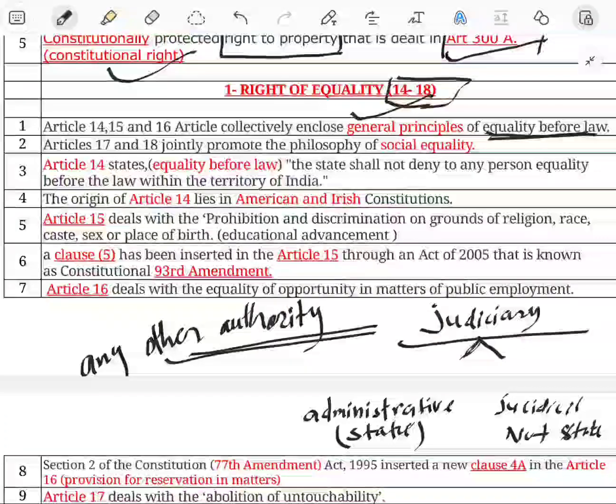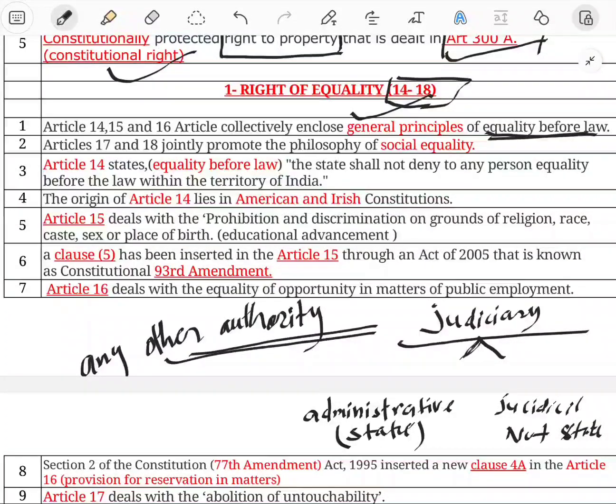The next case law regarding the concept of state is Zee Telefilm Limited versus BCCI. BCCI is a cricket body and BCCI is not a state. So in an MCQ or any multiple choice question in any competitive examination, the examiner may frame a question asking what is a state, giving 4 options like BCCI, judiciary, and engineering college.